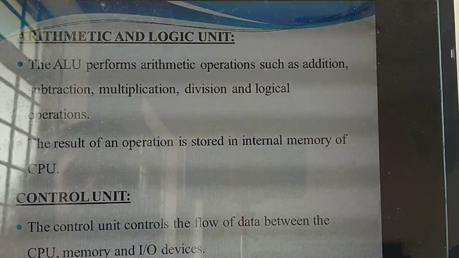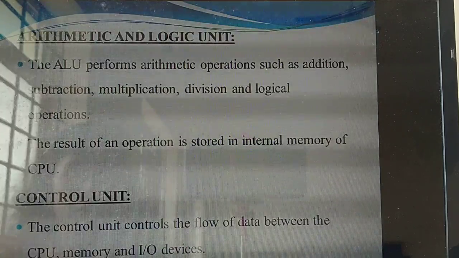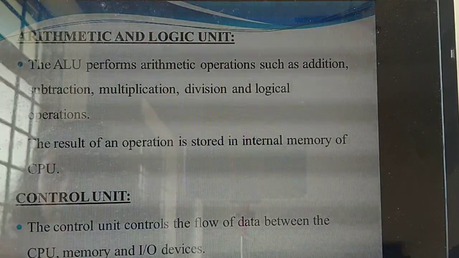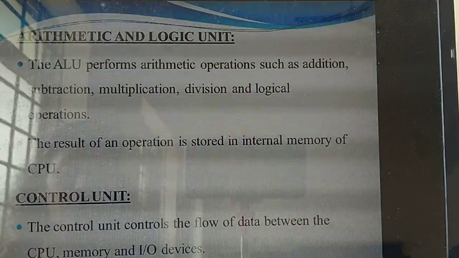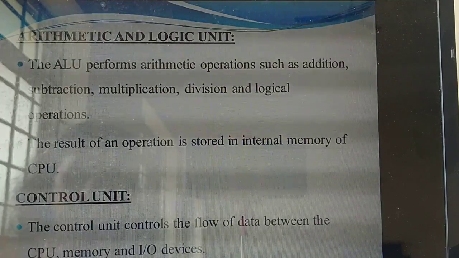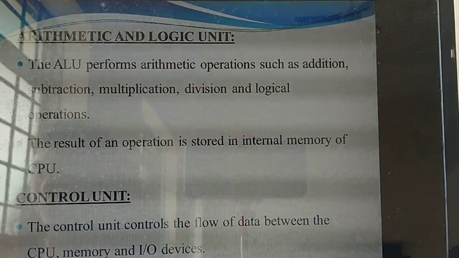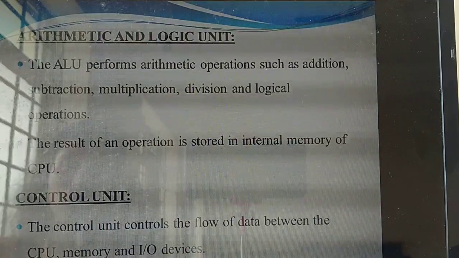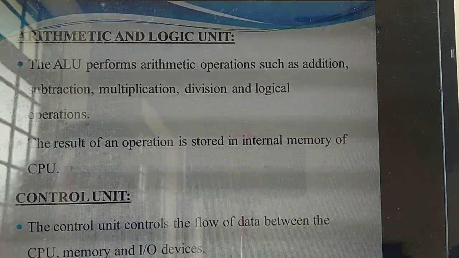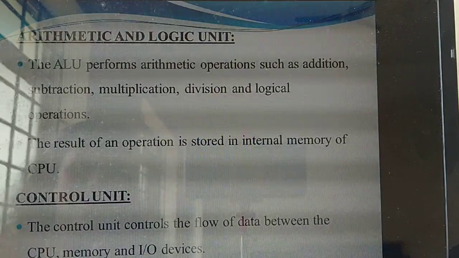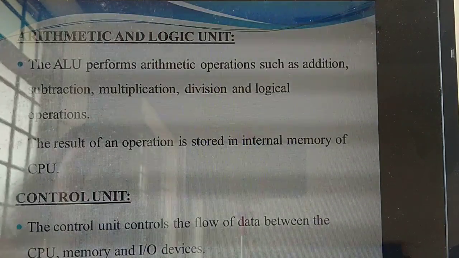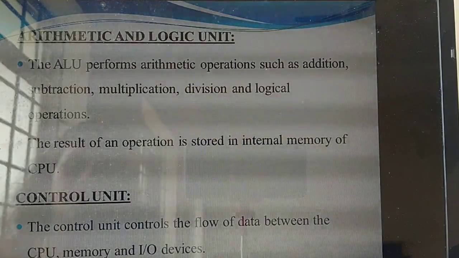What's the main purpose of the ALU? The ALU performs arithmetic operations: addition, subtraction, multiplication, division, and logical operations. For example, if you are going to add 5 plus 3, what's the result? 8. I need to store this 8 in a particular place. Where do I need to store it? In memory.